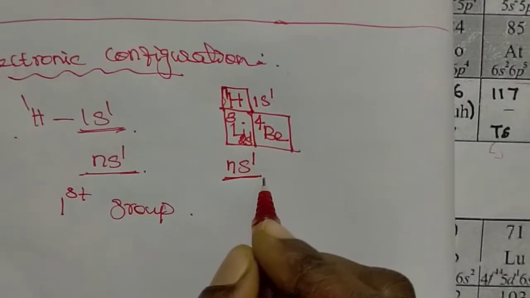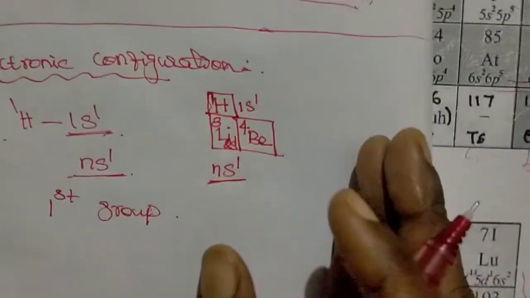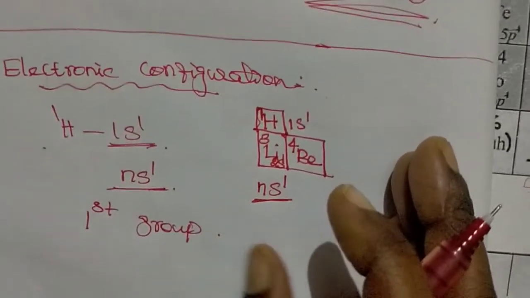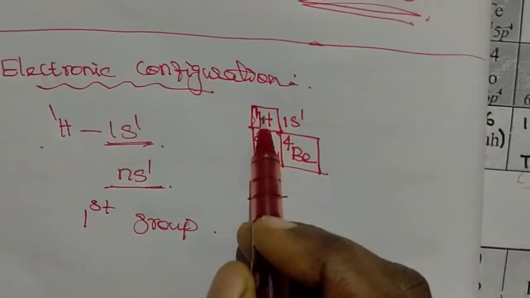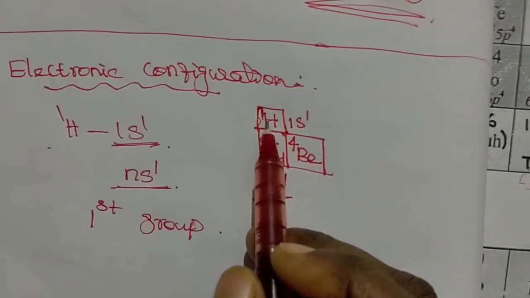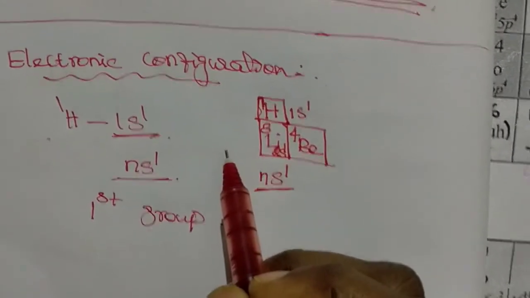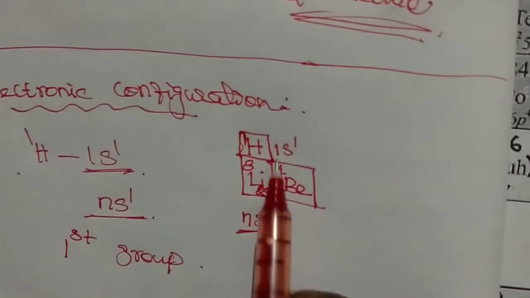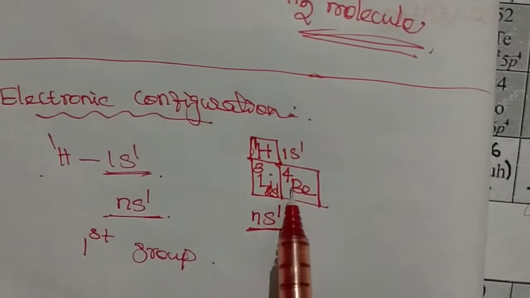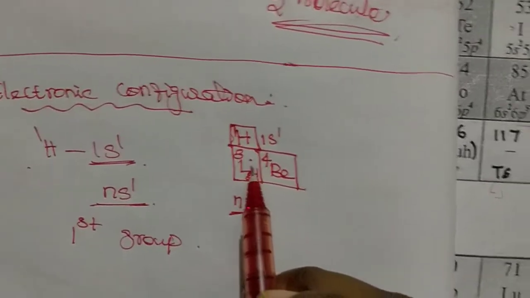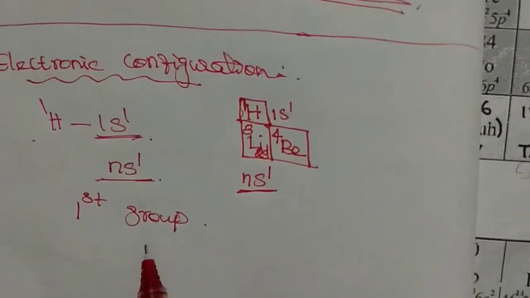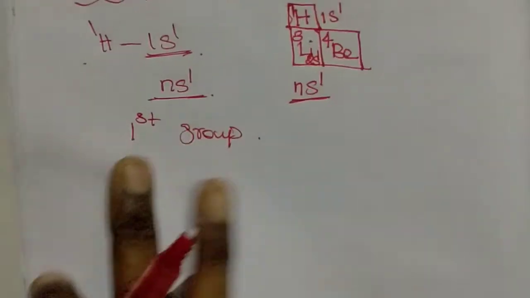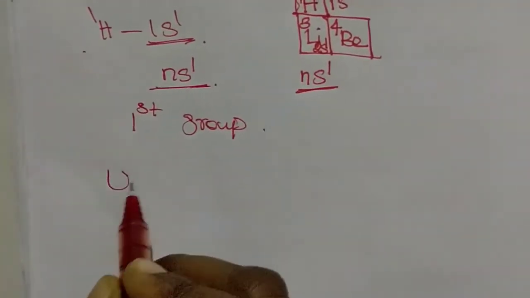So from the concept of general electronic configuration, hydrogen is placed at the top left of the modern periodic table, because it is similar to the general electronic configuration of alkali metals, and it also forms unipositive compounds like the alkali metals.